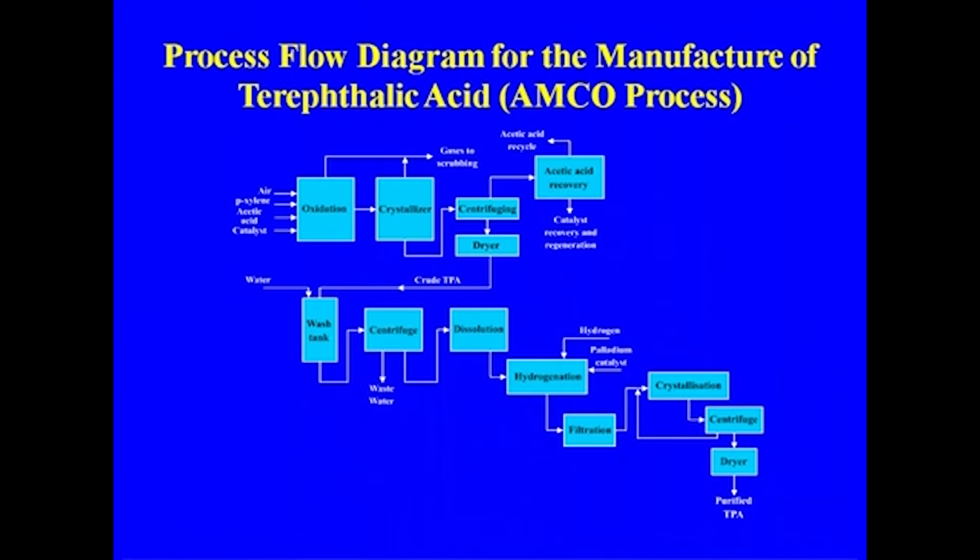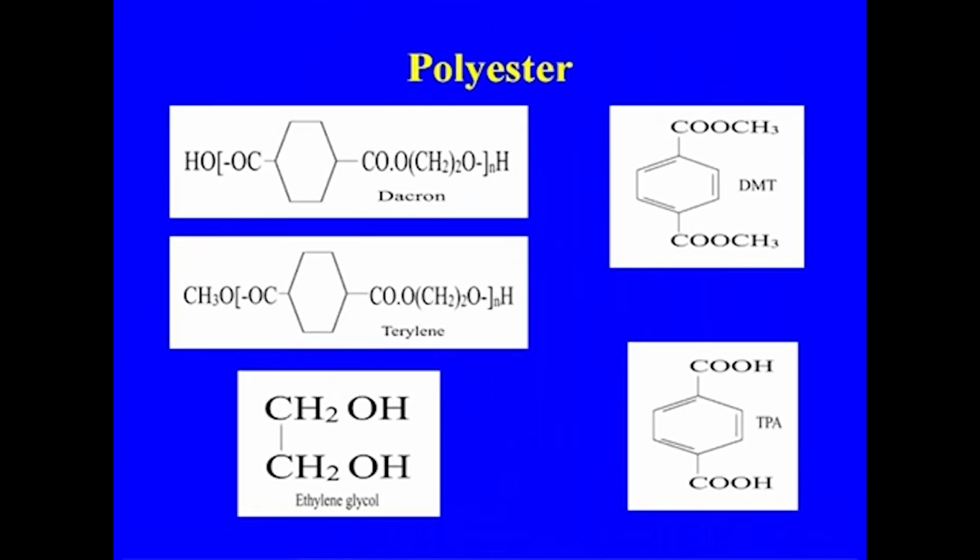So this part is for the removal of the impurities present there. And this is for the separation, from here it goes for recovery of the acetic acid that we are getting again, that is present in the reaction.